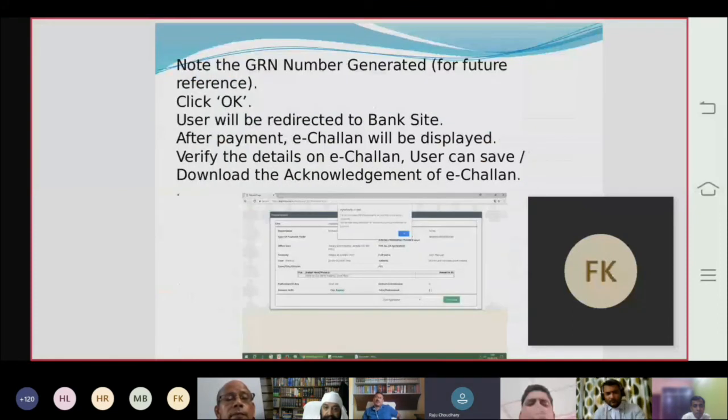Click OK. The user will be redirected to the bank site. After payment, e-Challan will be displayed. Verify the details on e-Challan. The user can save, download, and acknowledge the e-Challan. These e-Challans can be printed by the user.